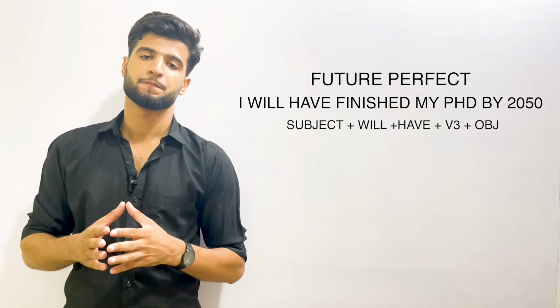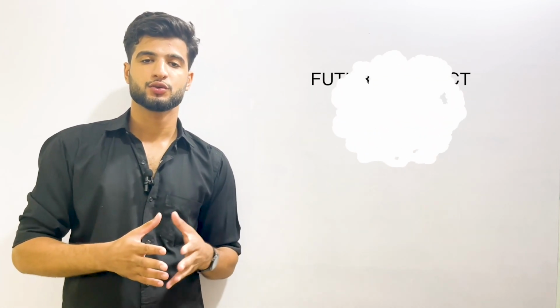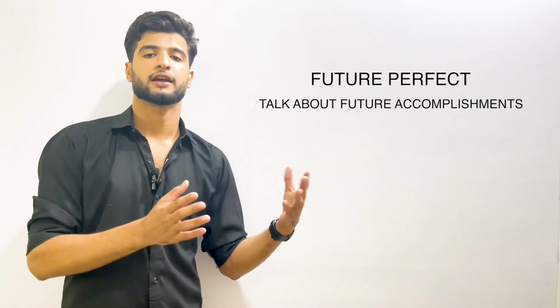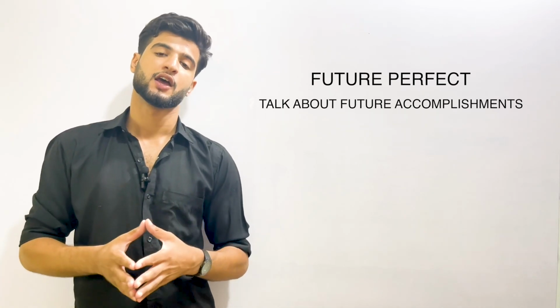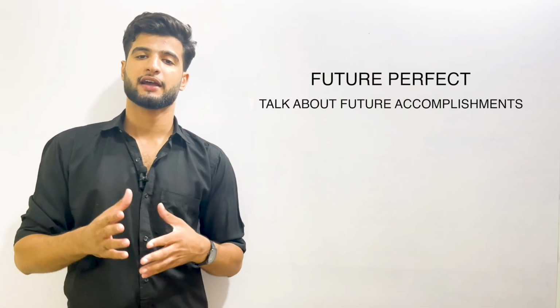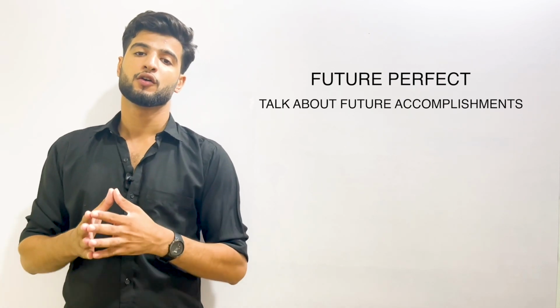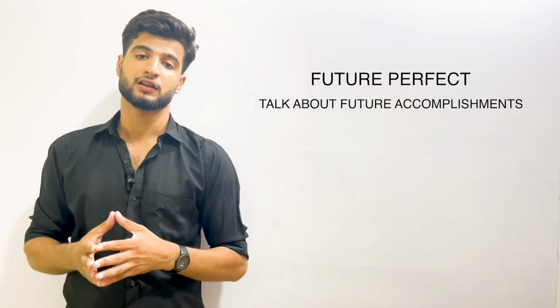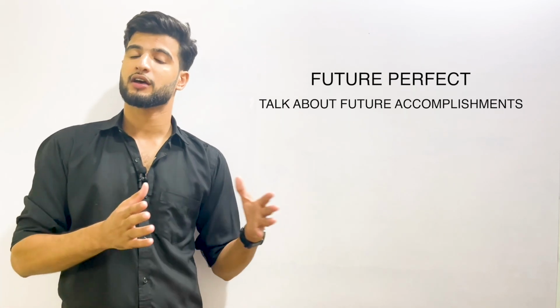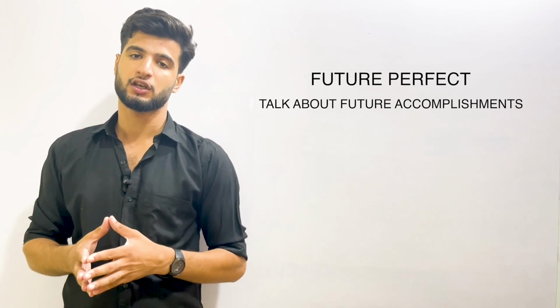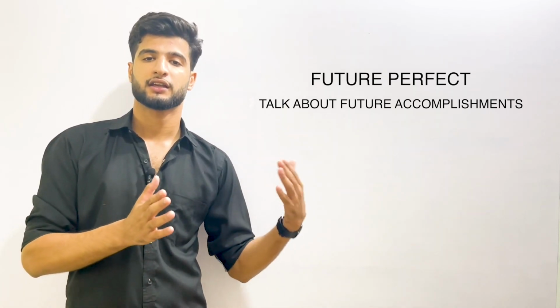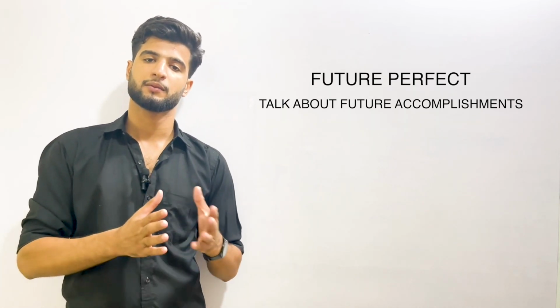All right, now the advanced usage of future perfect tense is that it talks about future accomplishments. Well, accomplishments also come in actions that would happen in the future, right? For example, in my recent example where I talk about by 2050, I will have finished my PhD, right? So it is actually an accomplishment in the future that I'm talking about.